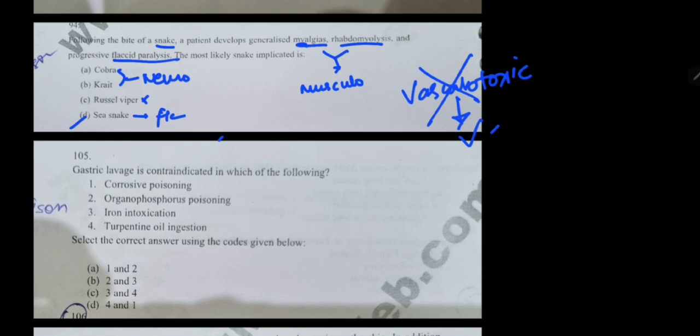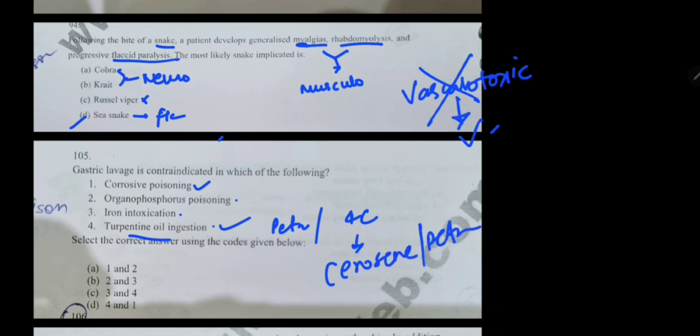Our next question is: gastric lavage is contraindicated in which of the following? Corrosive, yes, it is contraindicated. Organophosphate intoxication and turpentine oil ingestion. Okay, we know about corrosive. We can also guess that turpentine oil is related to petroleum. So petroleum and kerosene, that we studied in 4C. Fourth one was kerosene and other petroleum products. So answer will be 1 and 4 here. Answer will be D.